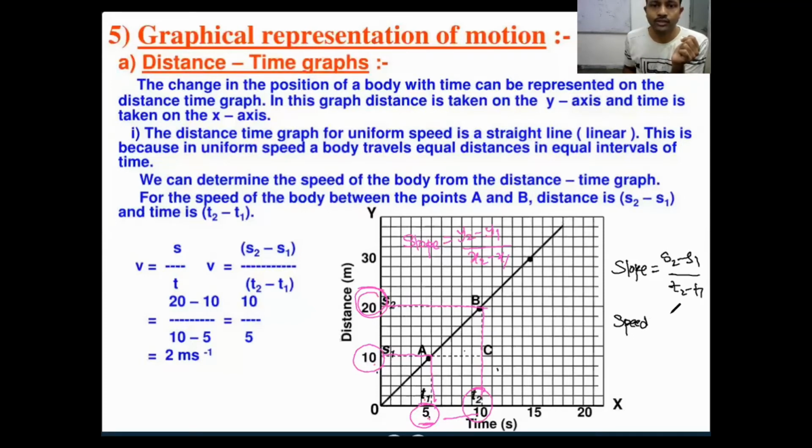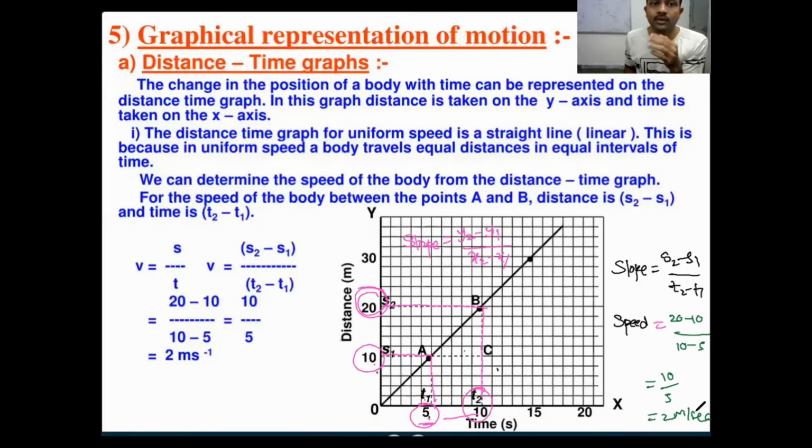So slope equals s2 minus s1 divided by t2 minus t1. So how much is your s2 value? Your s2 value is 20 and s1 value is 10, right? t2 value is 10 and t1 value is 5. So 20 minus 10 is 10, and 10 minus 5 is 5. Then 2 meters per second. Your velocity is 2 meters per second.